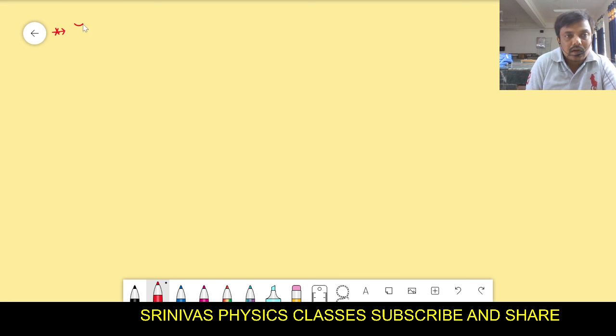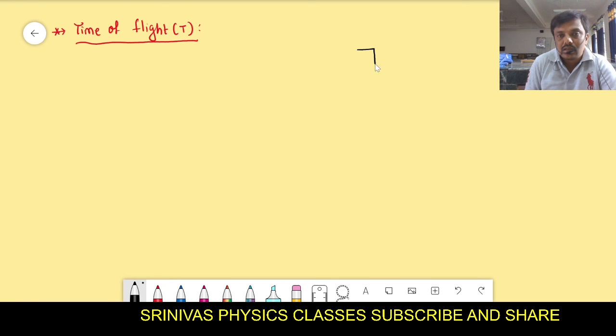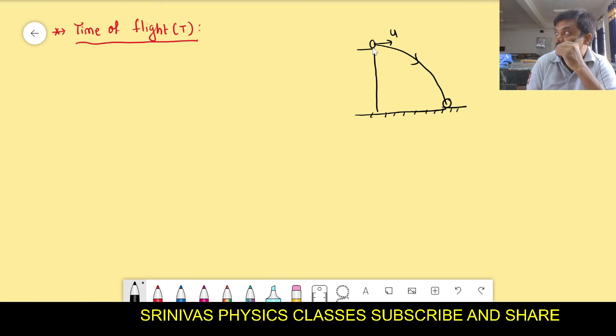For example, I want to find out the time of flight. Time of flight means how much time it takes to reach the ground from maximum height. I am throwing one object along the horizontal, then it reaches the ground like this. Then how much time it takes to reach the ground from the maximum height? Actually, time of flight means total time, how much time it will fly. In this case, there is no time of ascent. It is not going up. It is going down only.